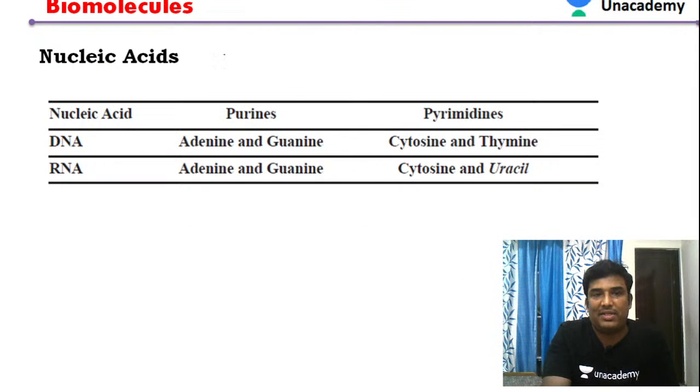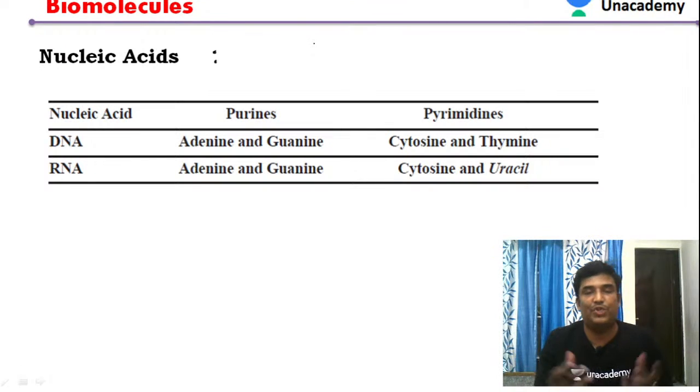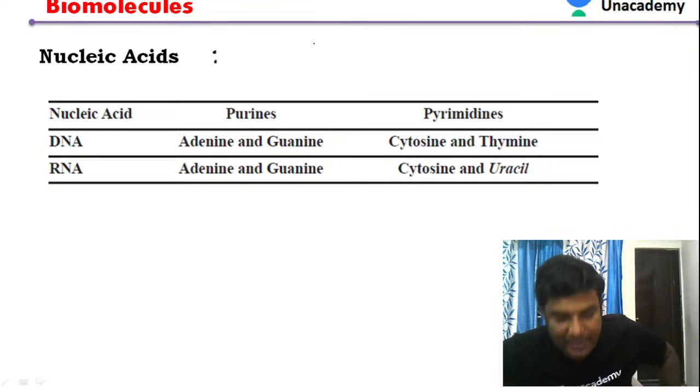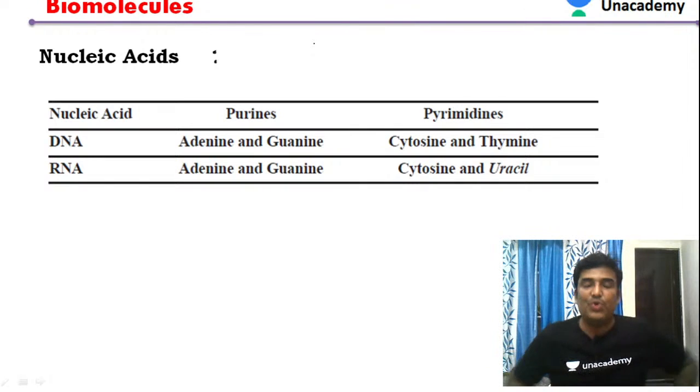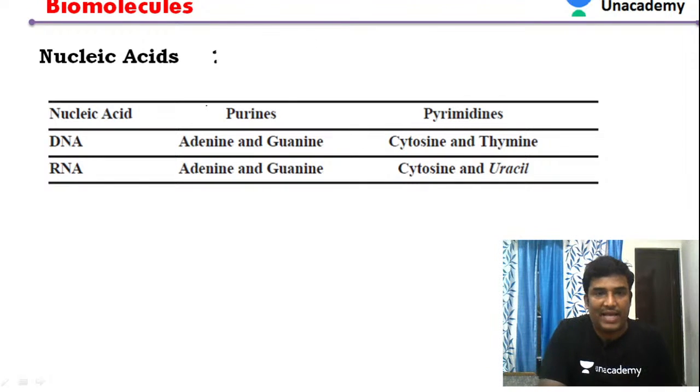So nucleic acids. Where are these nucleic acids present, students? Nucleic acids are, no doubt, organic compounds. Where are they generally present? If you take DNA, DNA is present inside the nucleus, whereas RNA is generally present in the cytoplasm, students. So what are the two different types of nucleic acids we have?